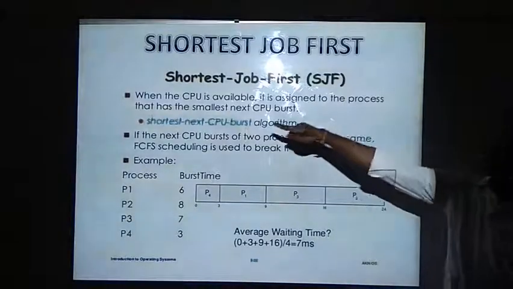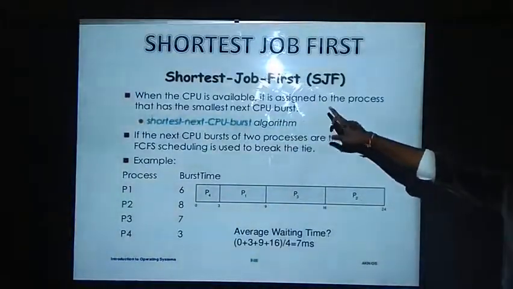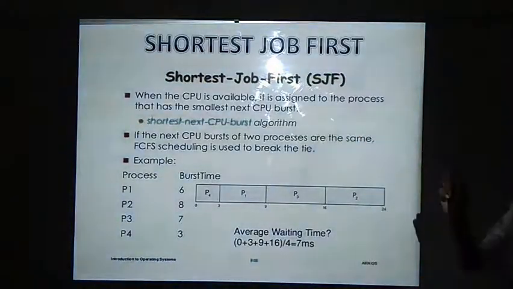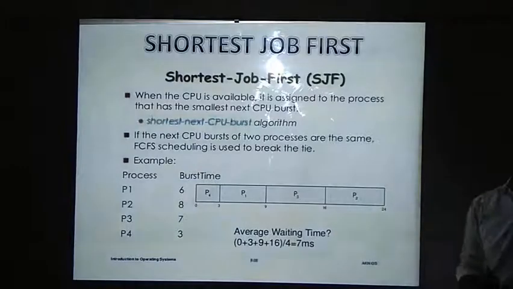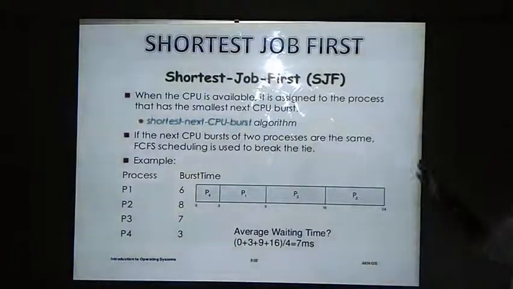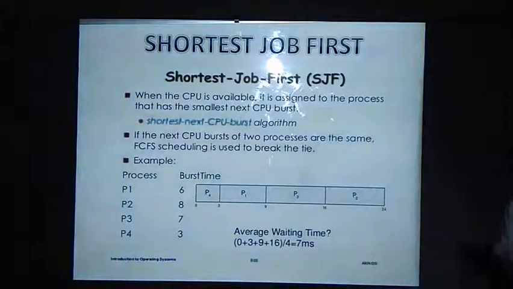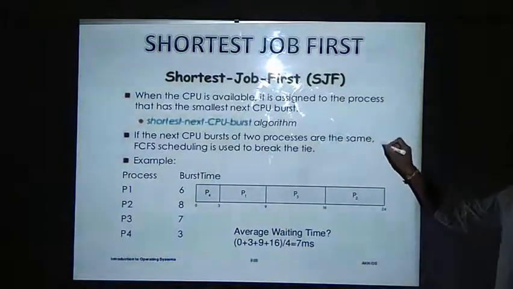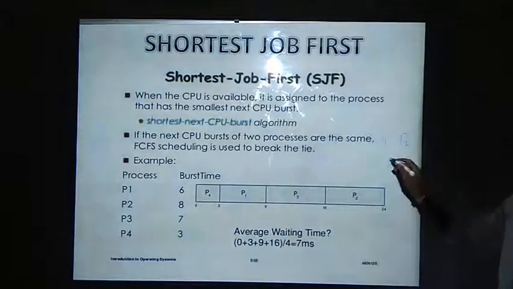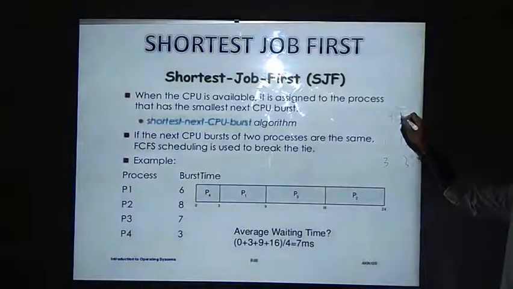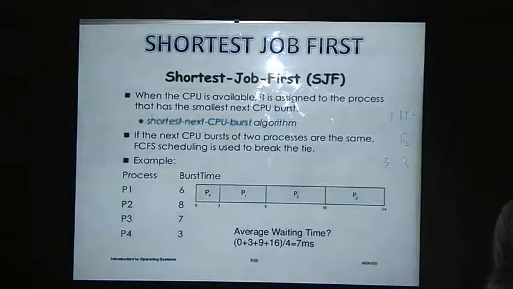In this, when the CPU is available, it is assigned to the process that has the smallest CPU burst, which takes less time to get executed by the CPU. If the next CPU burst of two processes is the same, say P1 and P2 both have 3 milliseconds, then it will follow FIFO, first in first out.